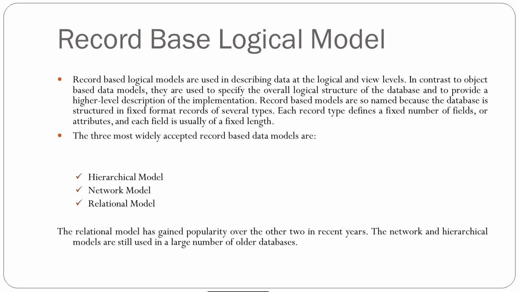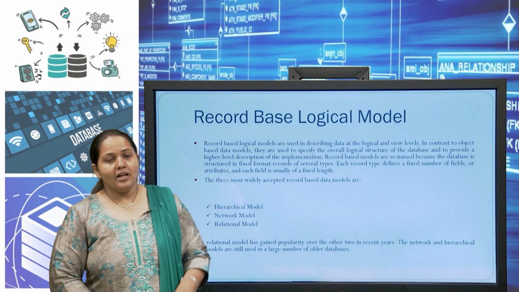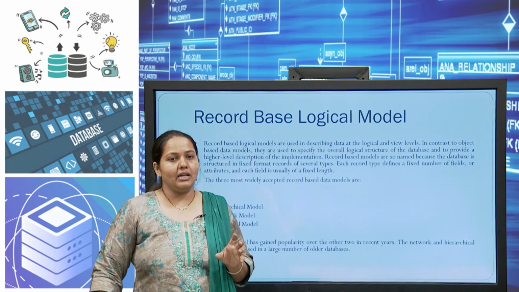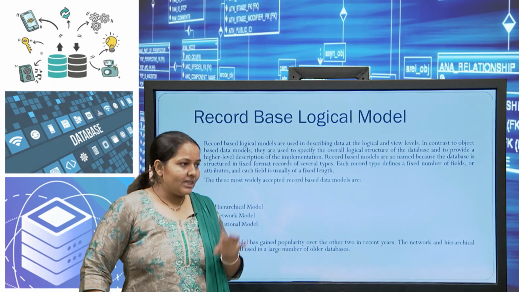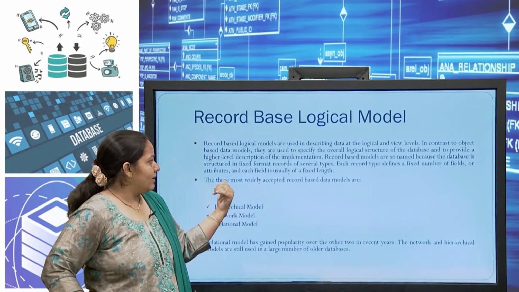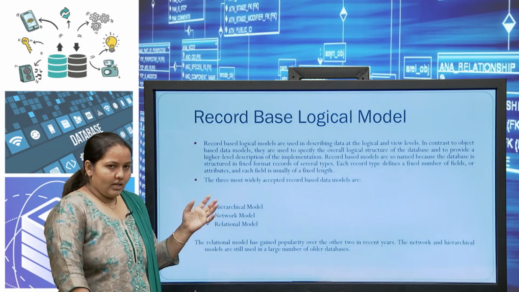The difference is that these models are used to specify the overall logical structure of your database and provide a high level description of the implementation. The database structure details are available, and how we are implementing this schema is also available with the record based logical model.